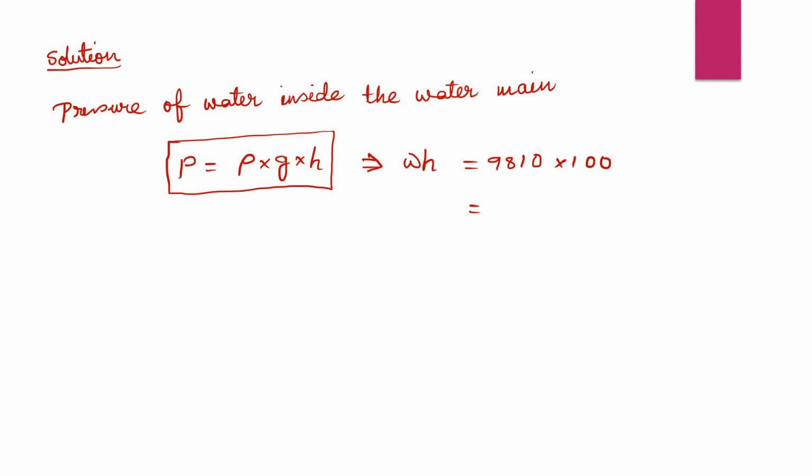So we got 9810 into 100 Newton per meter square. This is the value for P.